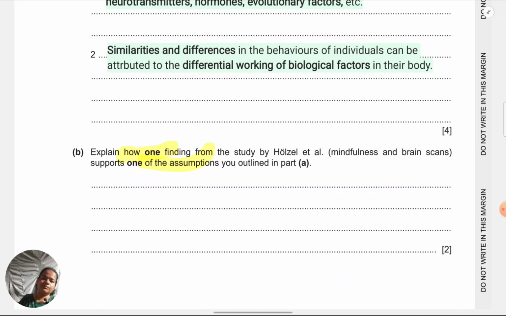to state the assumption, then give the result, but assumptions are already there in part A. So I need not repeat them. I'll just name the assumption. Like I'll just indicate it because I've already written it. For assumption 2, let me take assumption 2. The result that only the MBSR group showed gray matter concentration increase